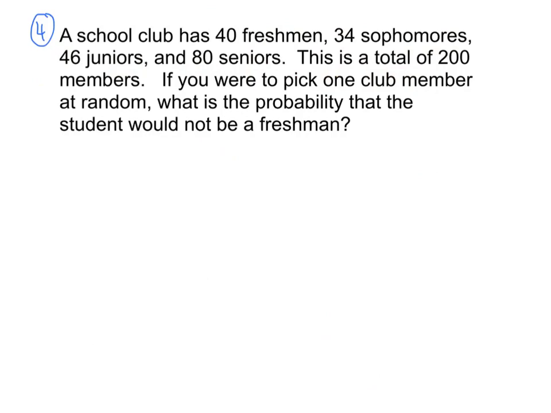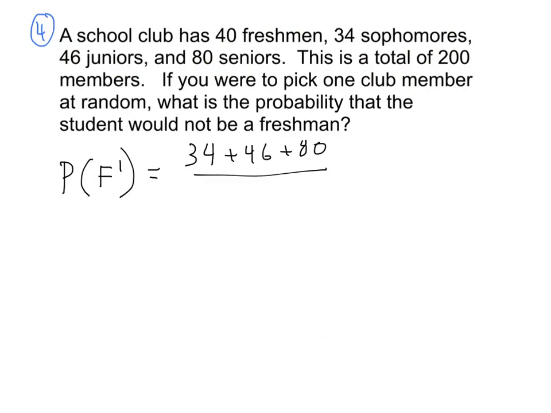And you can see there's two ways to do this. One way to do it is, if I say F is freshman, we're really asking not freshman. What's the probability of not picking a freshman? Well, you could see that as there's 34 sophomores, 46 juniors, 80 seniors. So you could think of that as 34 plus 46 plus 80 out of 200. And what does that add up to be? That's 160. That's one way to do it.